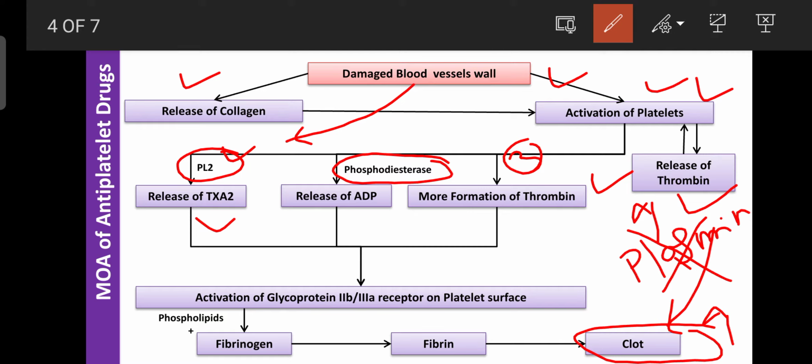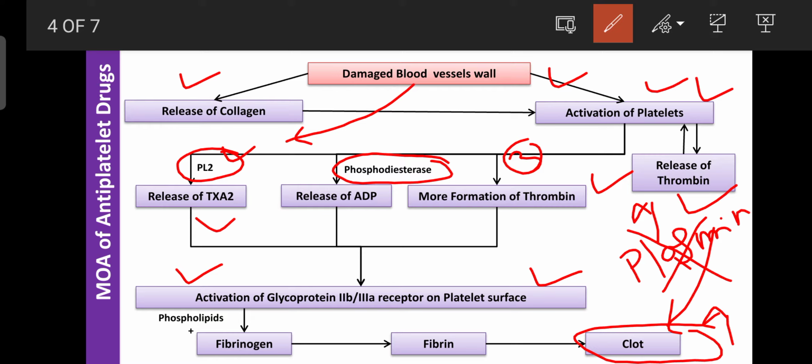They mainly activate the glycoprotein IIb and IIIa receptors, which are present on the platelet surfaces. Due to activation of these receptors, the phospholipids and various components involved in blood coagulation are released.